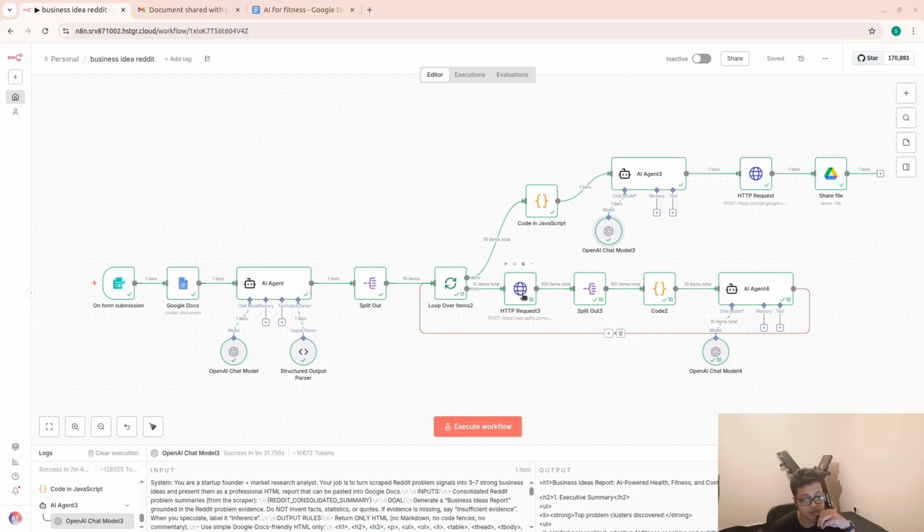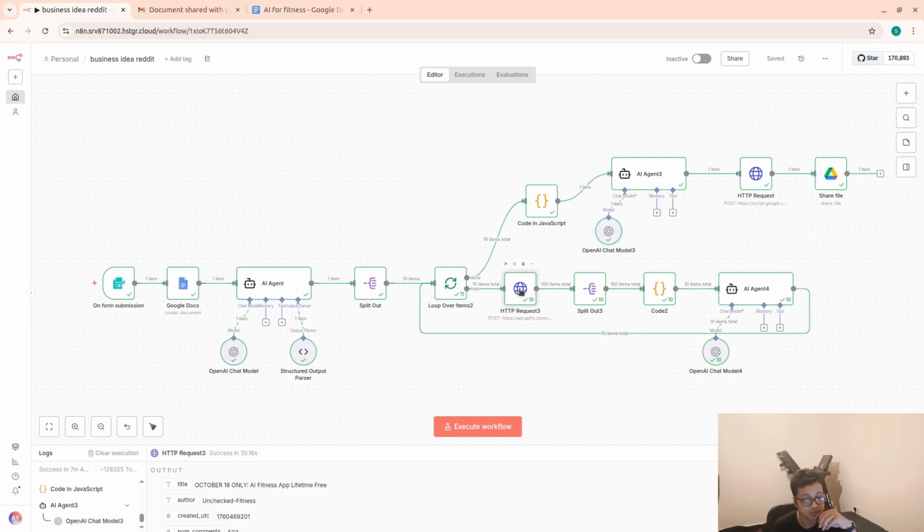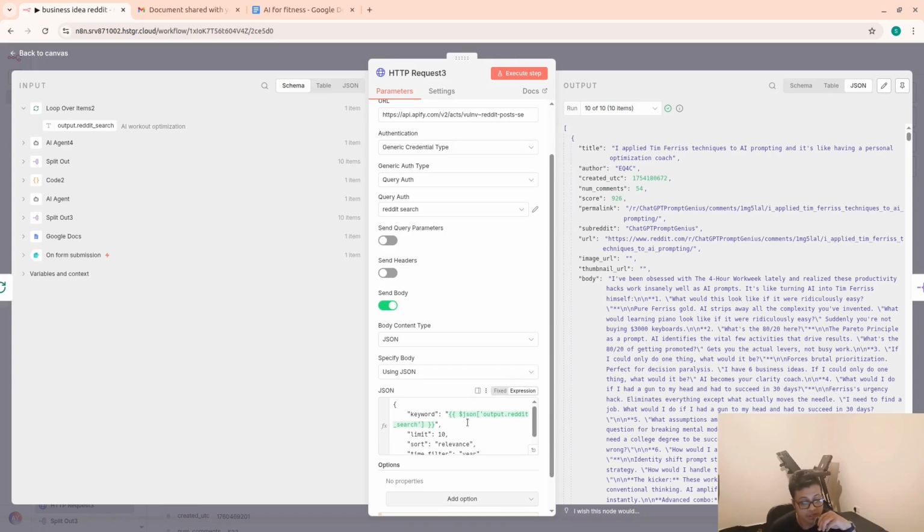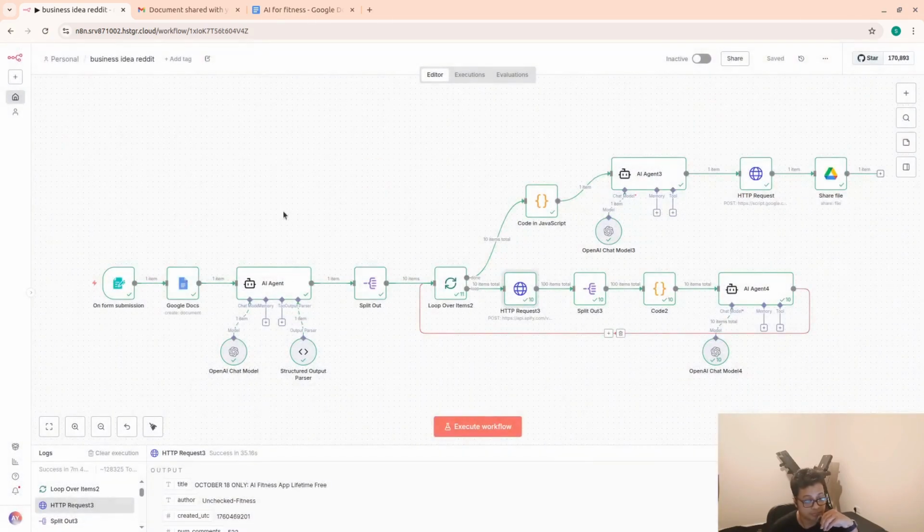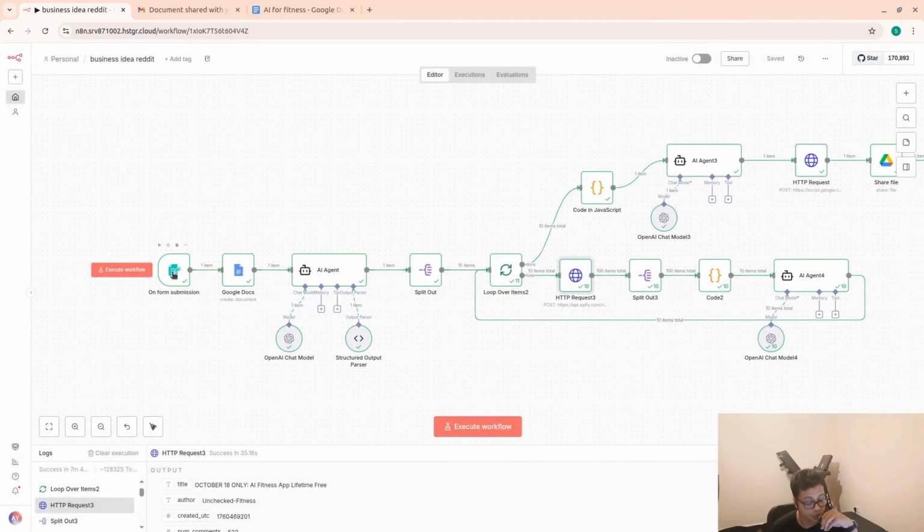Okay, so this is the Reddit scraper that we just experimented with, and if you click it, as you can see, the parameters are now replaced by JSON output.reddit search. That means this is coming from the loop over the item. The way it works is we got the form, as you can see, in the beginning.